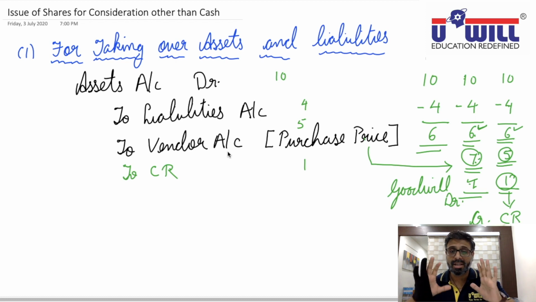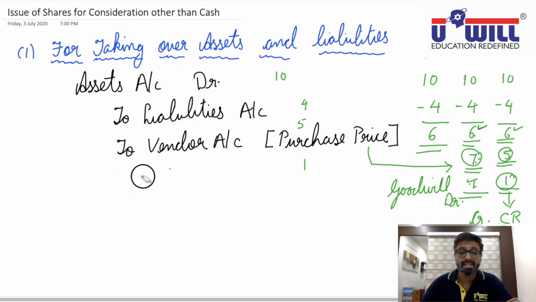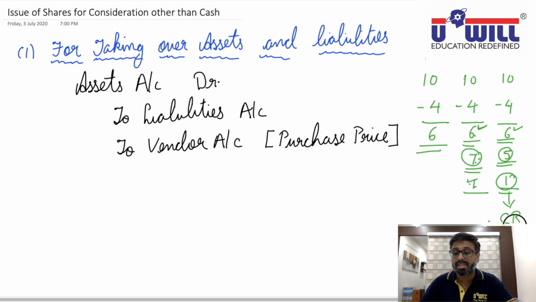Now, shortcut. Actual concept is clear. Now one trick to remember the things. This all you don't have to write. There is an easier approach to the same. What is that easier approach? Understand it.